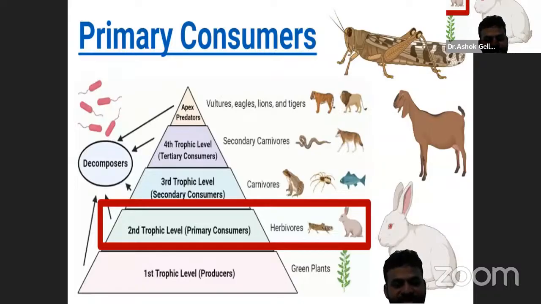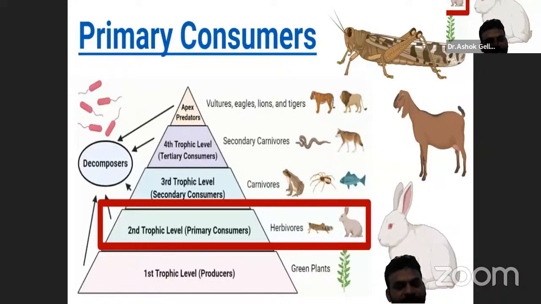The first trophic level is the producers, green plants, and the second trophic level is the primary consumers. These are the herbivores, and the third trophic level is secondary consumers.